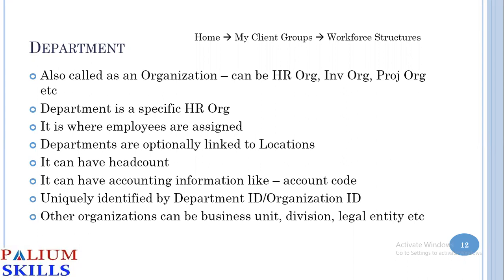Departments are optionally linked to locations because we can have more than one location for a particular department. It can have headcount and accounting information like account code or additional information, working hours, start time, end time, things like that. We uniquely identify it by a department ID or an organization ID. Other examples of organizations can be business unit, division, legal entity, etc.